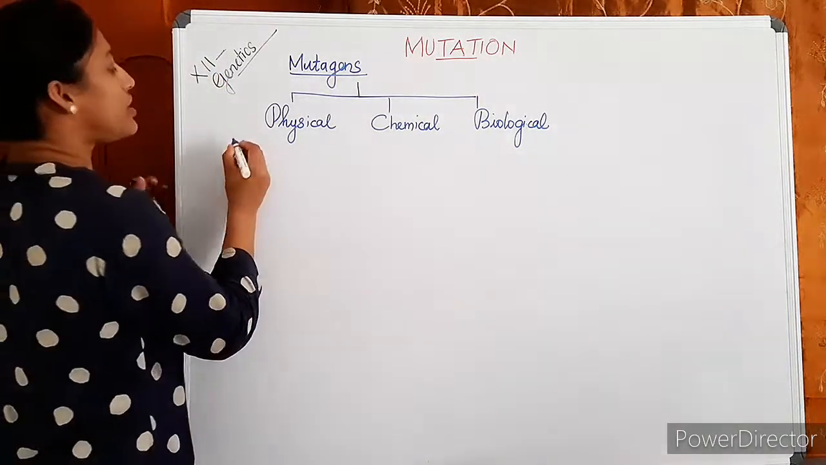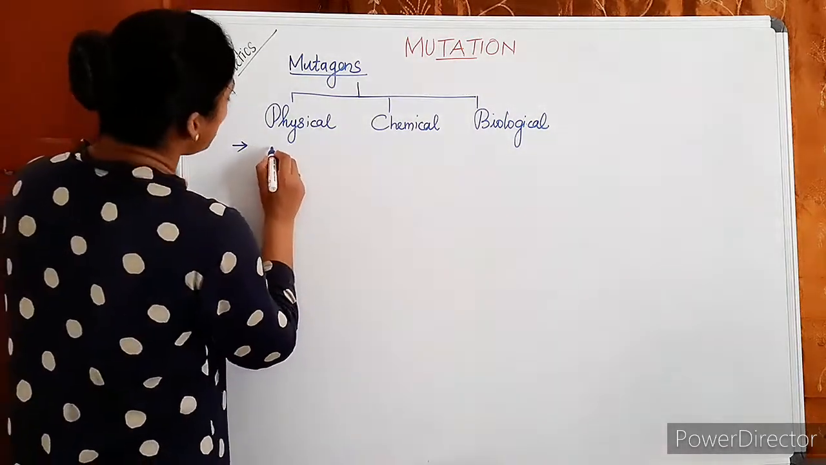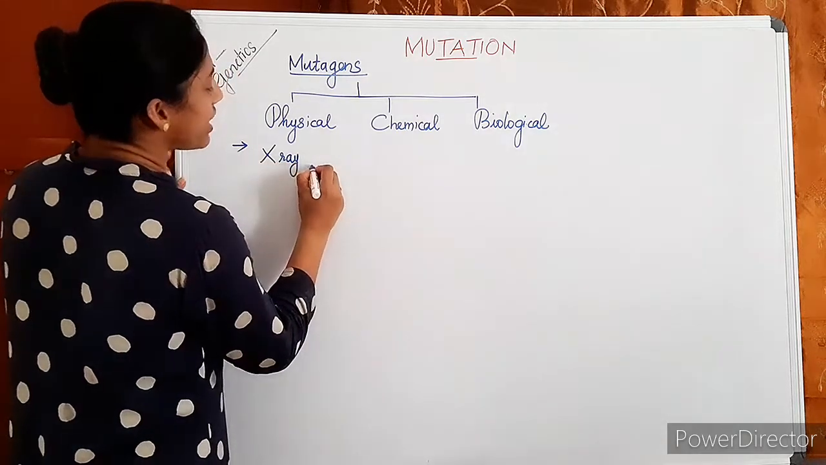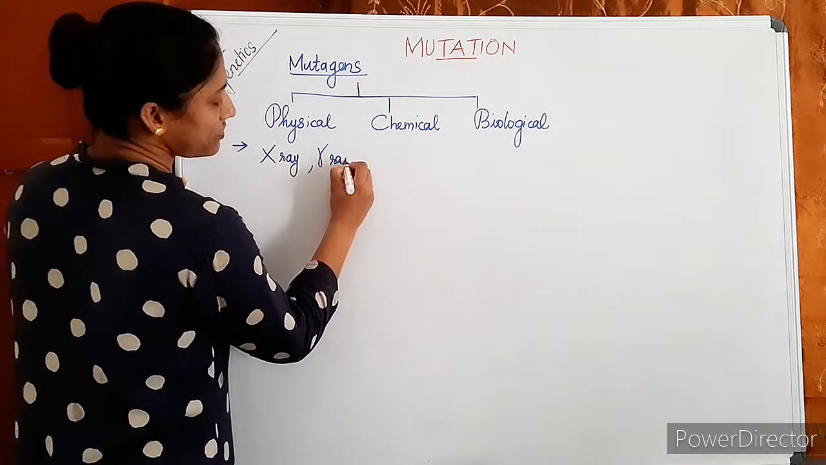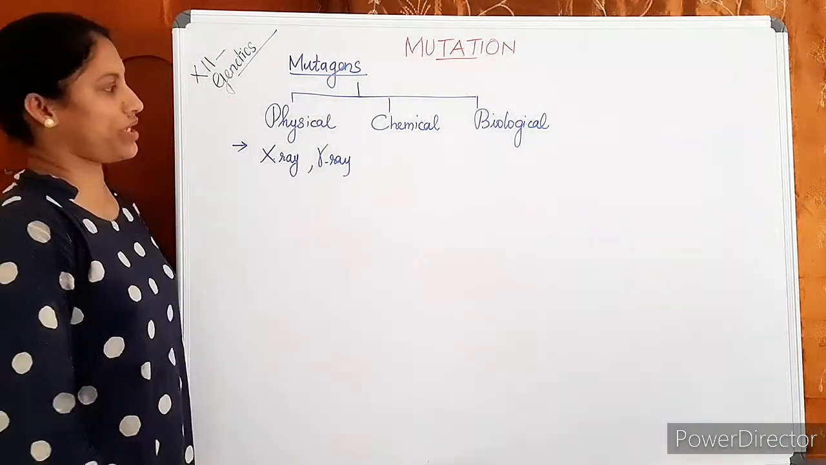The physical agents include radiations, ionizing and non-ionizing radiation. Especially, you can write the high energy radiations, X-rays and gamma rays, as two examples of physical mutagens.